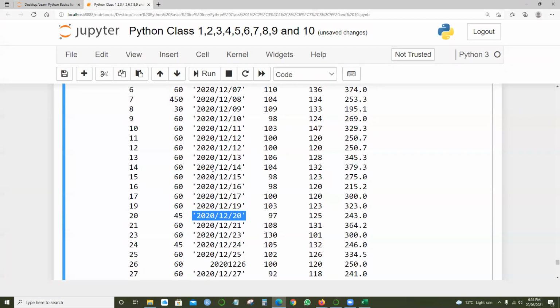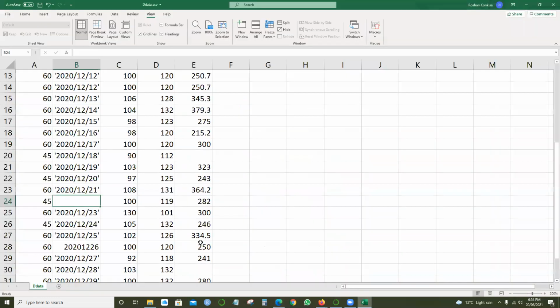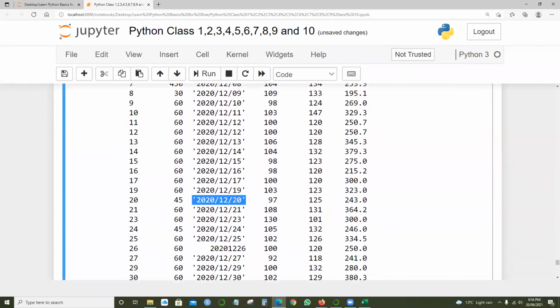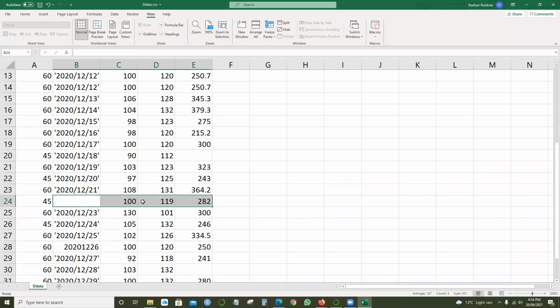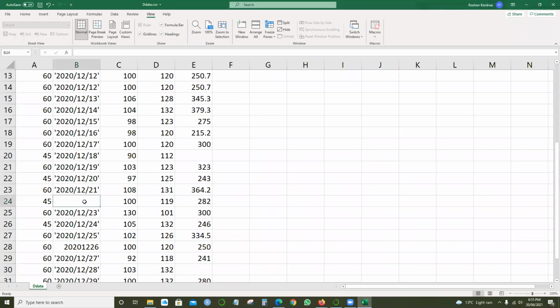We don't have any row with an empty date. Here we get 19, 20, 21, and after 21 it is 23. So we won't have that particular row, and the information will be suppressed.